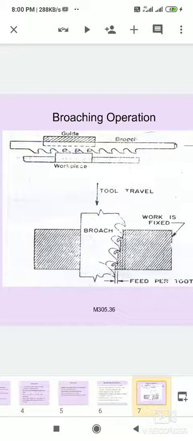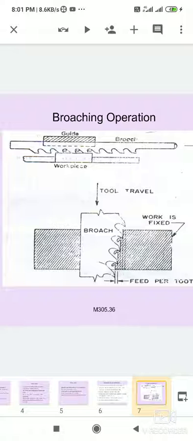Observe the machine. This is the broaching operation: guide, broach, workpiece, and the cutting tool teeth are inclined,